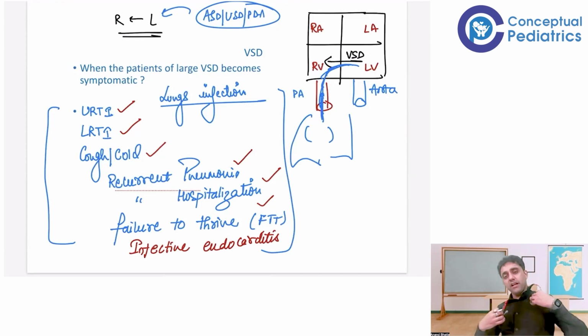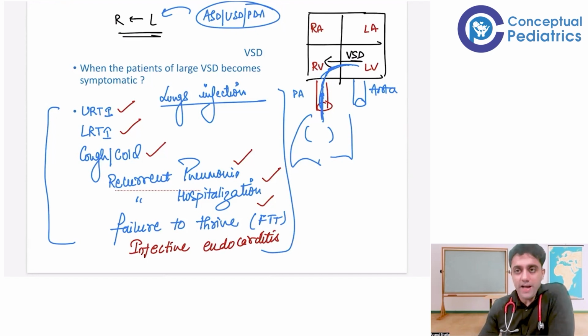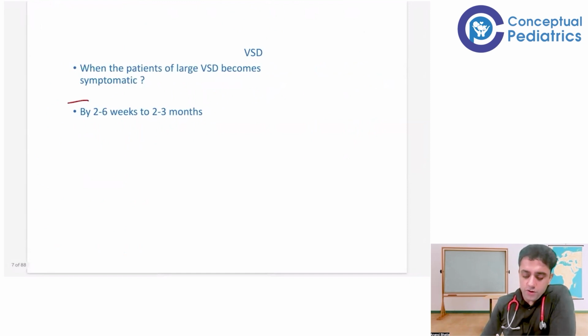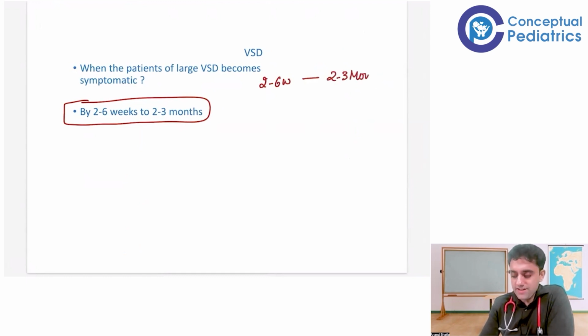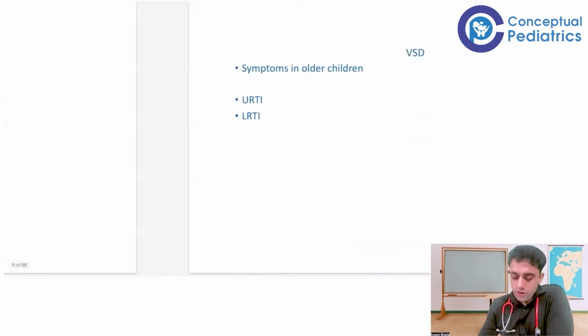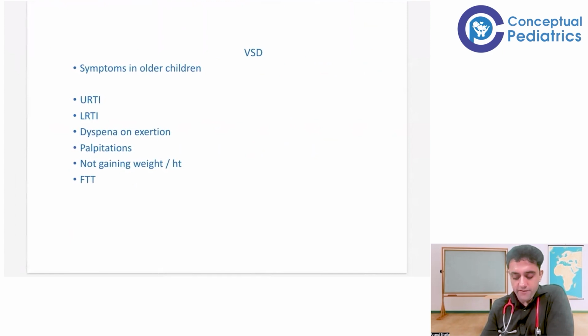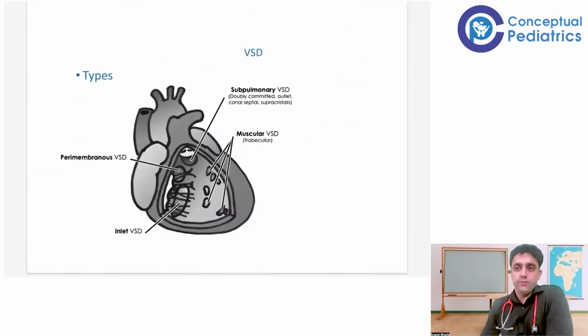So for these repeated cough and cold, or the chances of failure to thrive in general, all the left to right shunts roughly take around 2 to 6 weeks to 2 to 3 months. So a VSD patient coming to you with all these symptoms will be a case of 2 to 6 weeks to 2 to 3 months. This is the timeline when he'll be coming to your OPD. VSD, right? And the symptoms, all the URTI, LRTI, pneumonia, I have already told you.